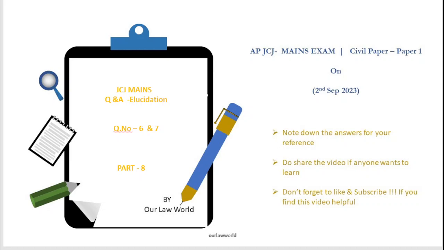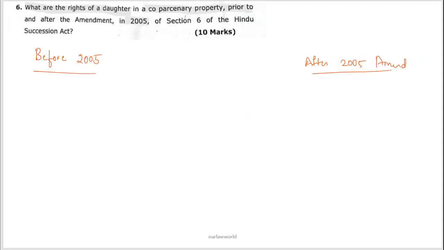So now we are going to discuss question number 6 and 7. Coming to question number 6, what are the rights of a daughter in a coparcenary property prior and after the amendment in 2005 regarding Section 6 of the Hindu Succession Act?